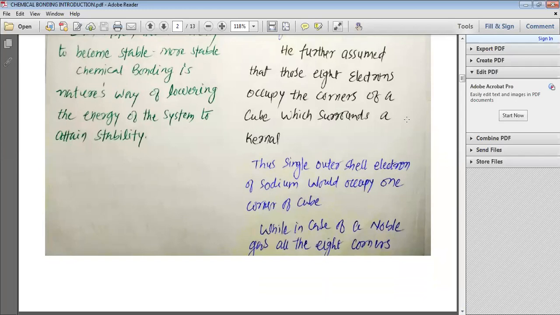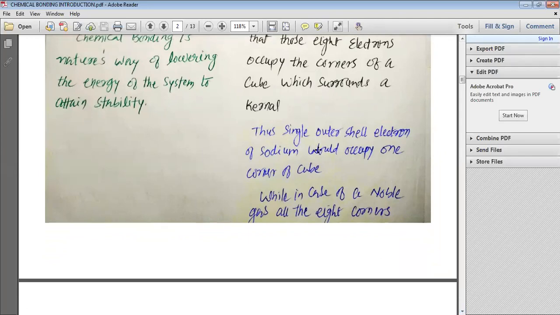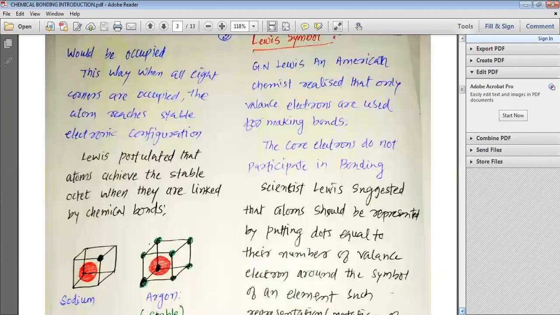He further assumed that those 8 electrons occupy the corners of a cube which surrounds the kernel. So according to him, these electrons are filled into cubical areas, and these cubes surround the kernel. Thus, the single outer shell electron of sodium would occupy one corner of the cube, while in the case of noble gases, all 8 corners would be occupied.